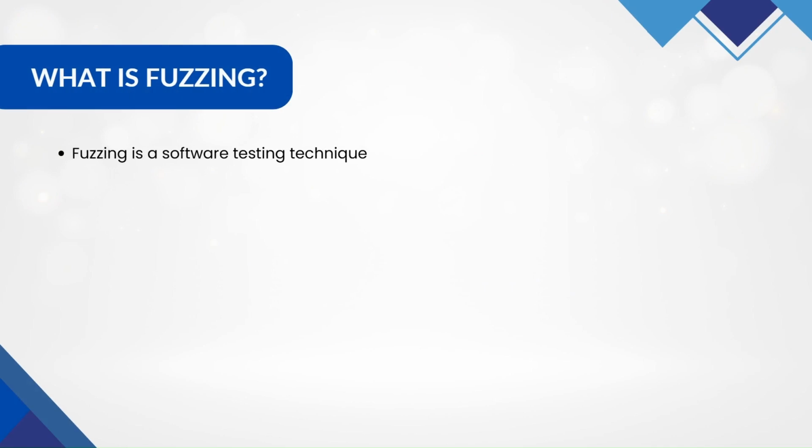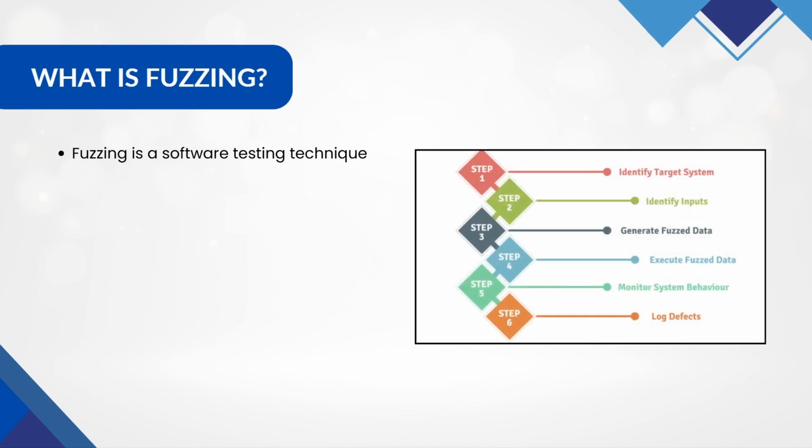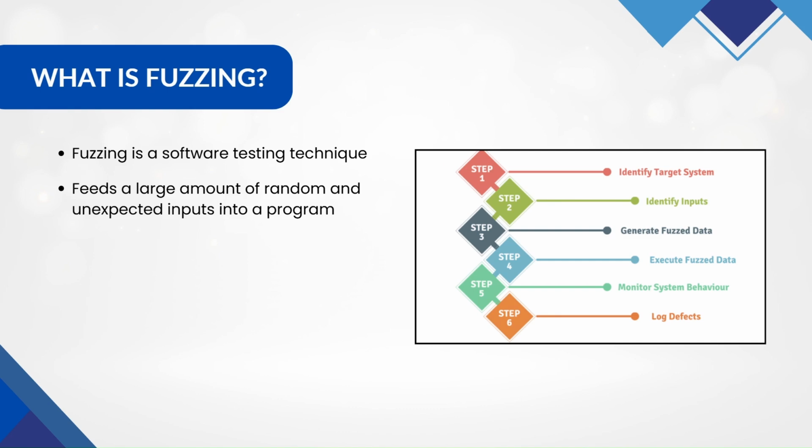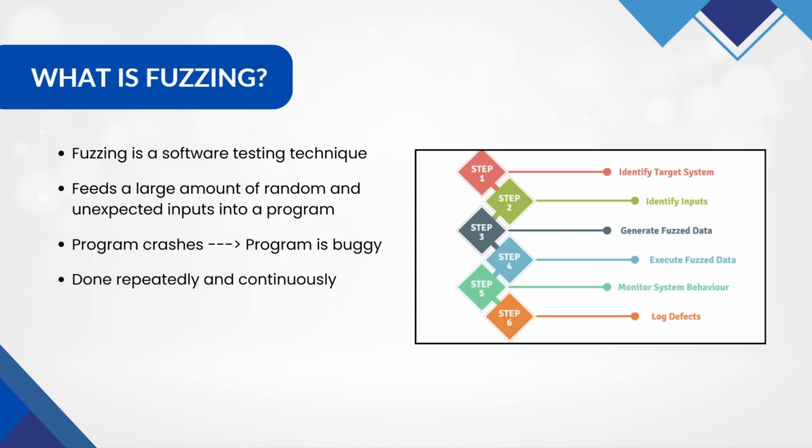Fuzzing is basically stress testing software with a fire hose of unexpected inputs. We pump in thousands of random test cases, watch how the program reacts, and log every crash or hang. Each crash is a red flag that something's buggy. Because the process is automated, we can keep it running around the clock, which makes fuzzing one of the most scalable ways to uncover hidden defects.